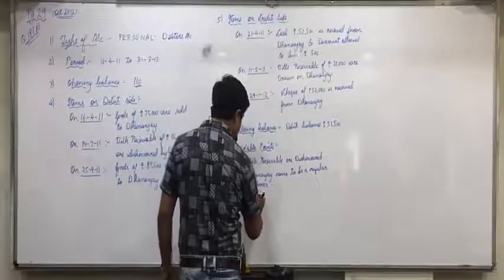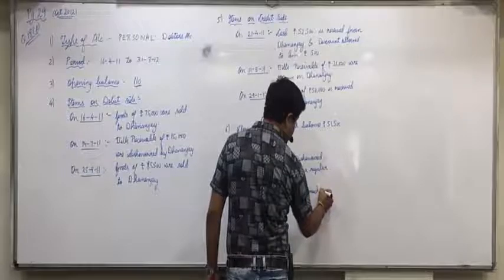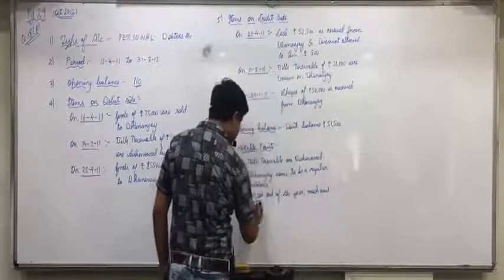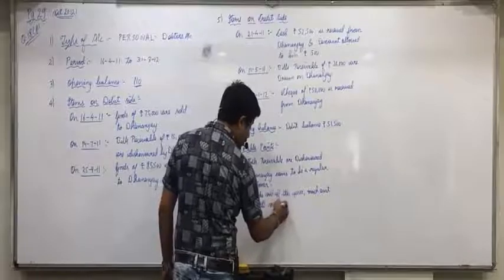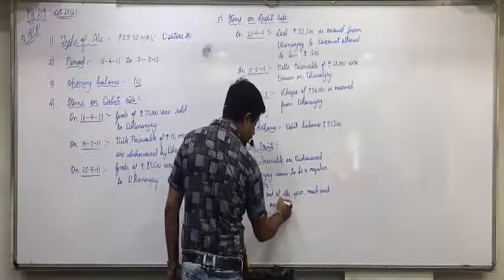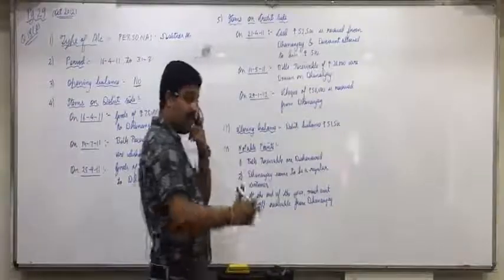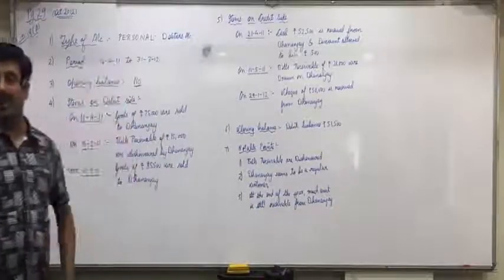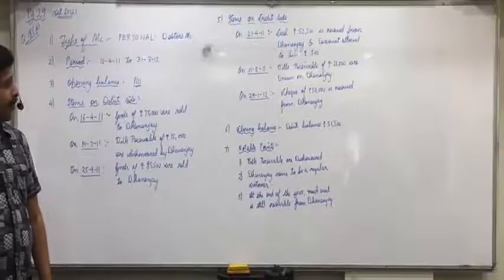Third, at the end of the year, much amount is still receivable from Dhananjay. Okay, at the end of the year, much amount, that 51,500 is a big amount, still receivable from Dhananjay. Any doubts in that?